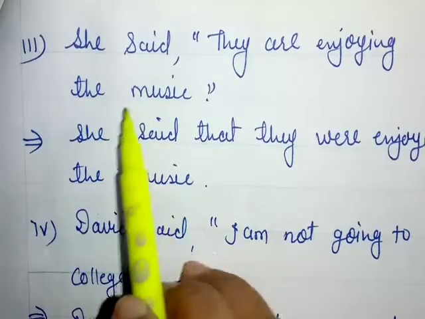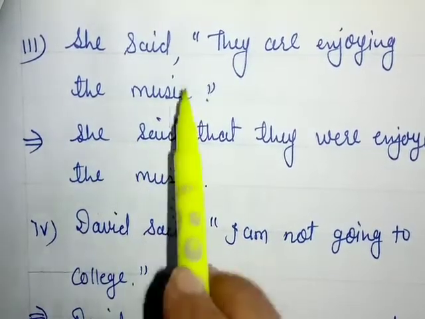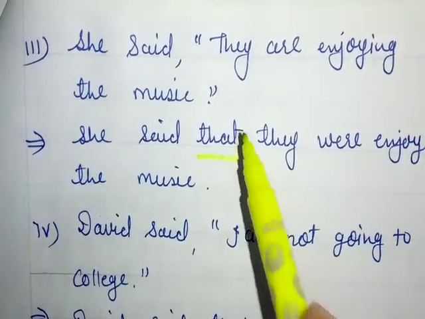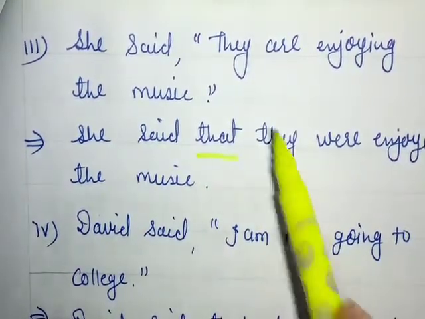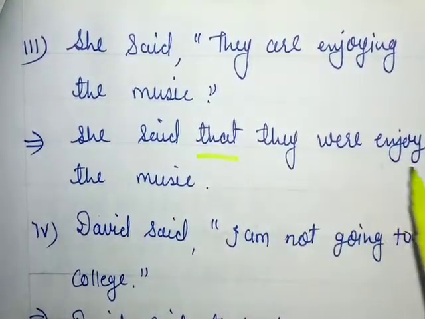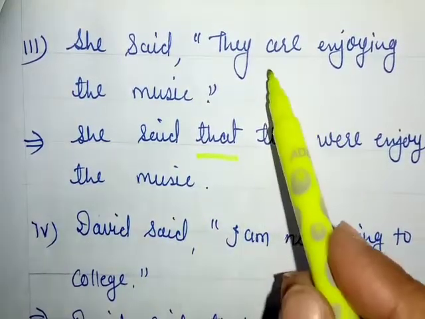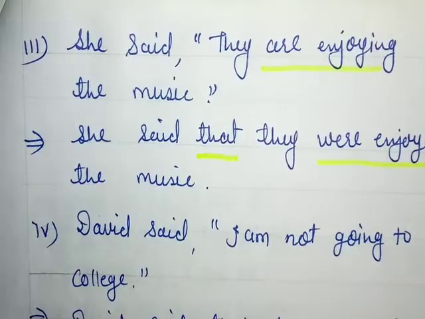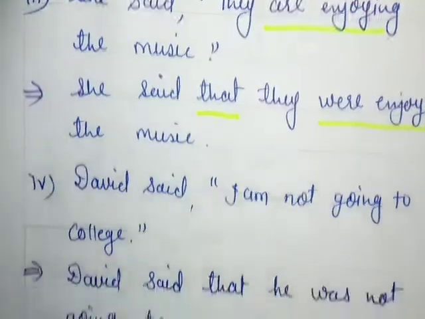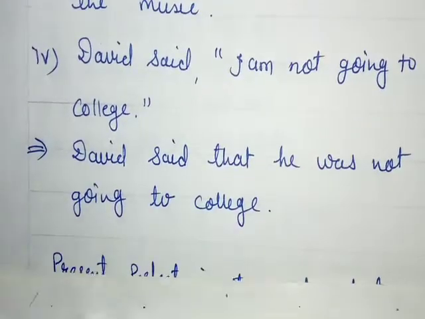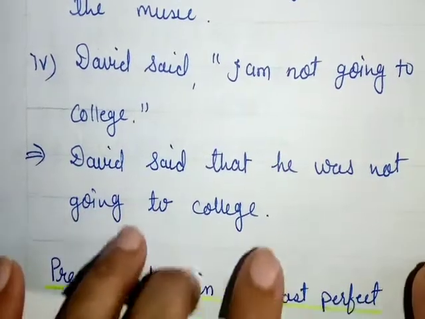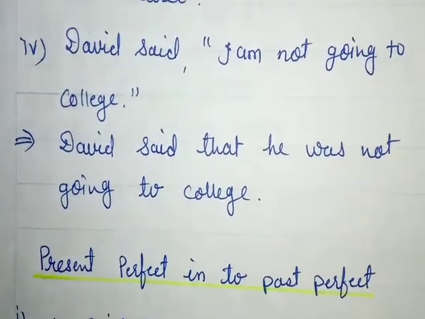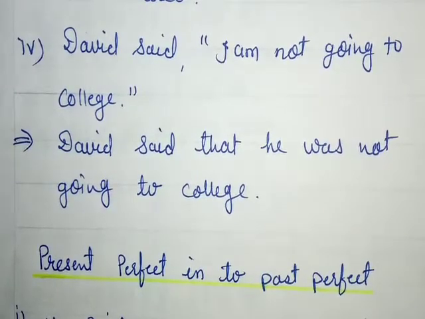Now see, she said, comma, inverted comma, remove, in place of it we will add that. She said that they were enjoying the music. They are enjoying the music will change into they were enjoying the music. It is very simple, students. So I want you should also take your sentences and try changing them from direct to indirect speech. I'll give you some exercises after this video.